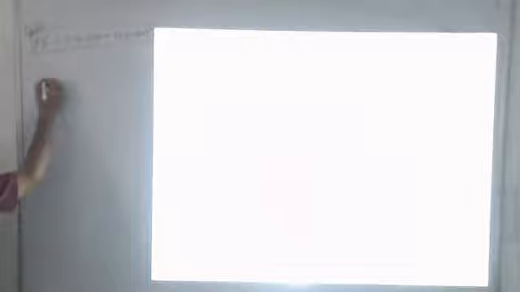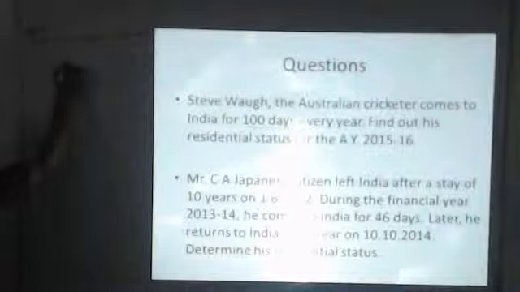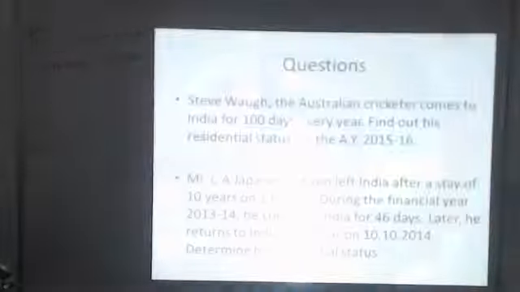First we will check the period from 10/10/2014 to 31st March 2015, which falls in the previous year.